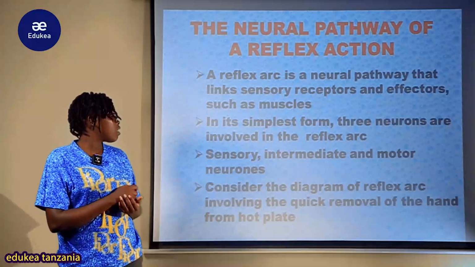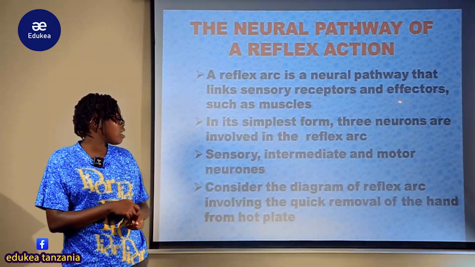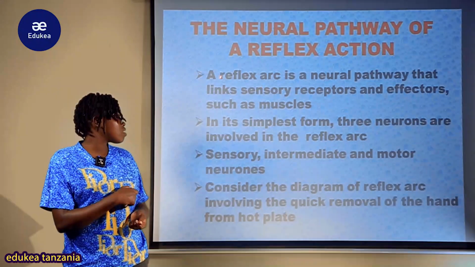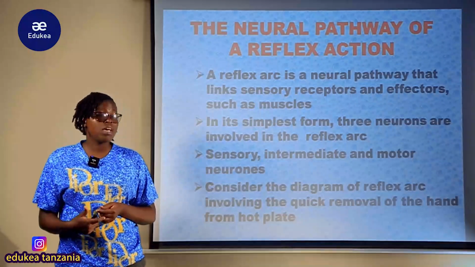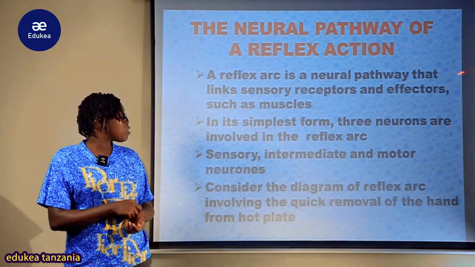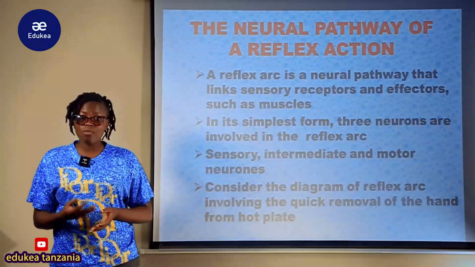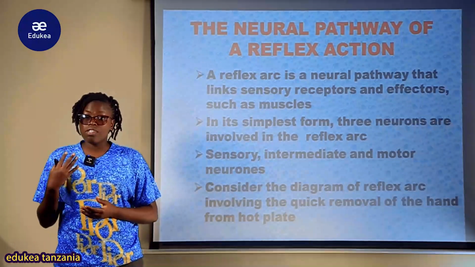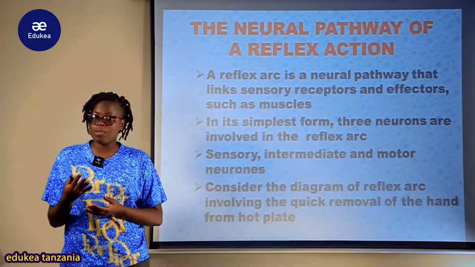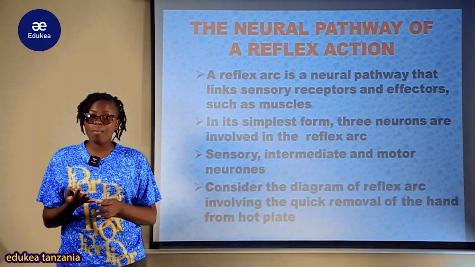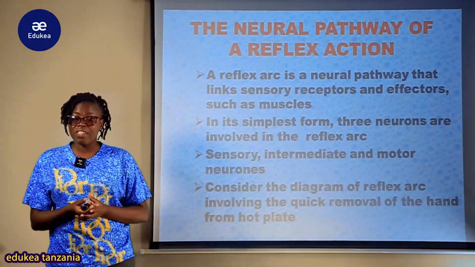So the reflex arc is a neural pathway that links the sensory receptors and effectors such as muscles. These are nerves found in the spinal cord, which form a neural pathway linking the sensory receptors. The sensory receptors are responsible for delivering information from the receptor organs, from the five main sense organs: the skin, the nose, the eyes, the ear, and the tongue.